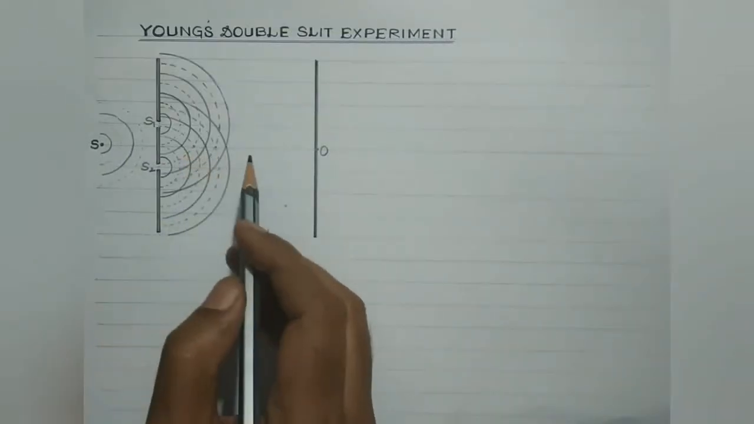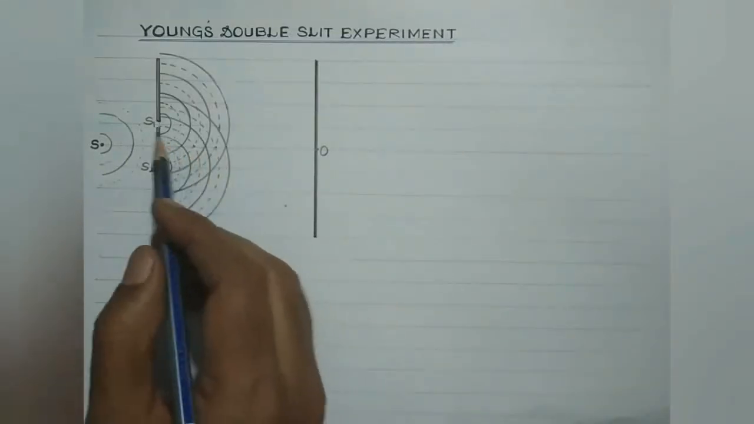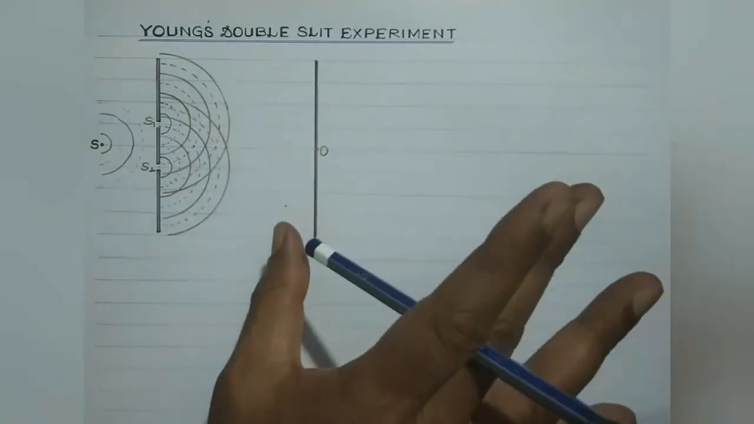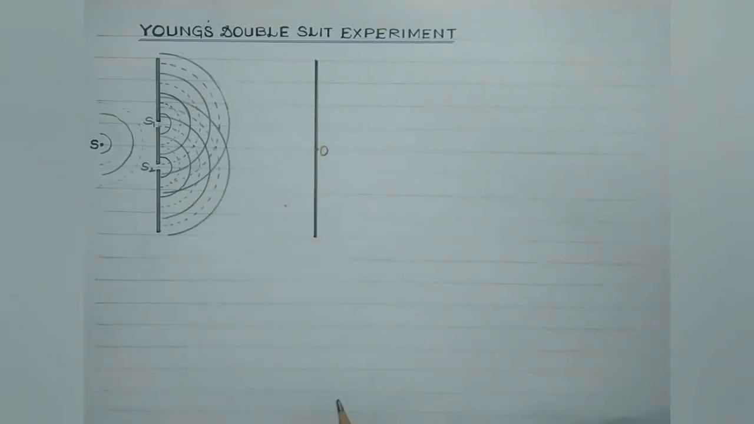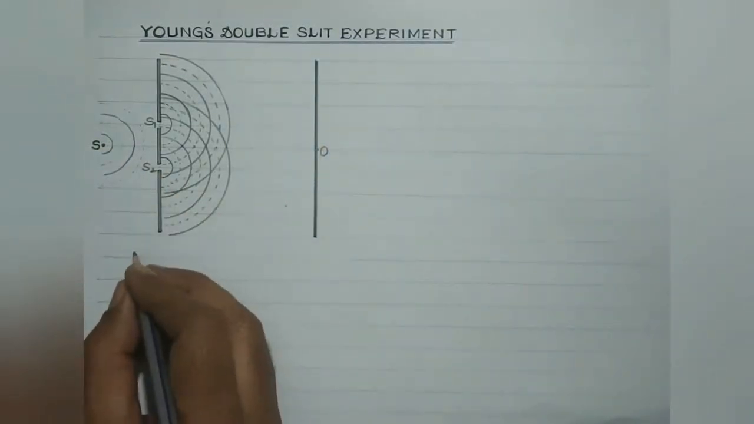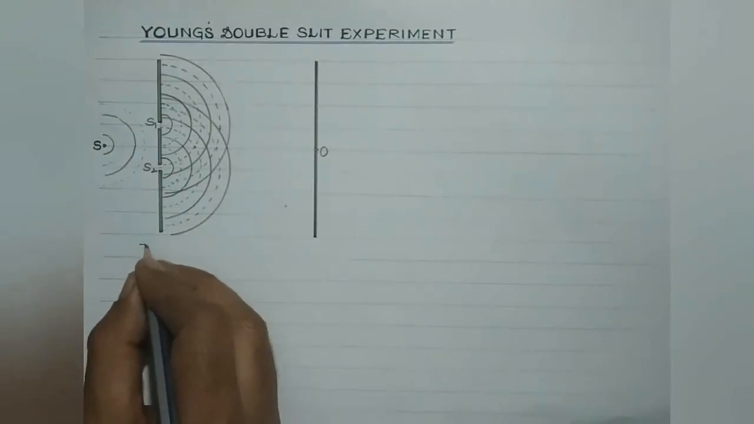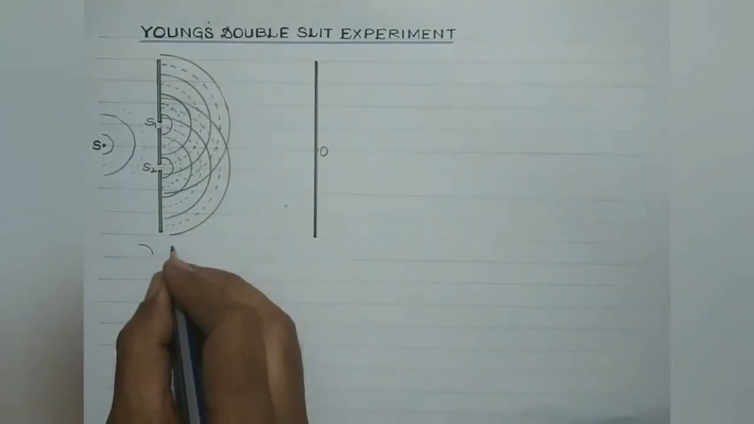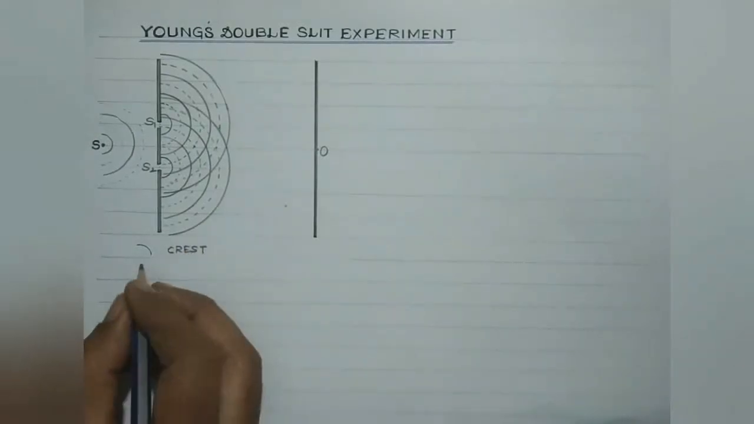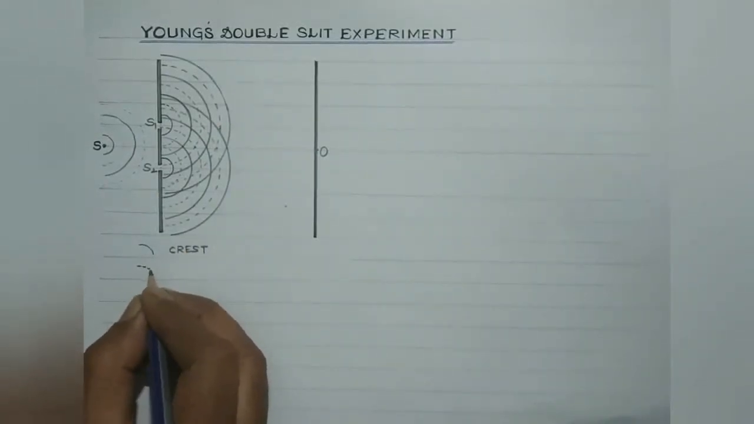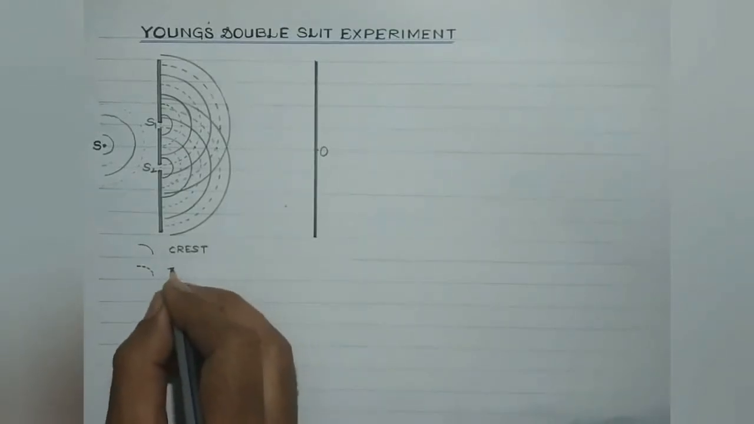Now this is how the wavefronts from the slits S1 and S2 will spread out in all directions, and in the region they superpose on the screen, alternate bright and dark fringes will be observed. Now students, suppose this dark line represents crest, and let us consider this dotted line, this represents trough.